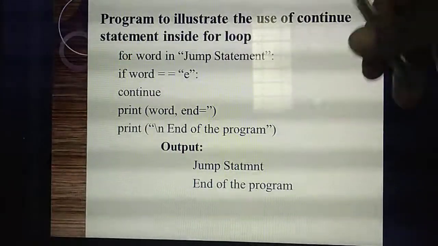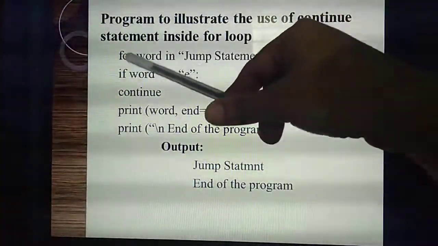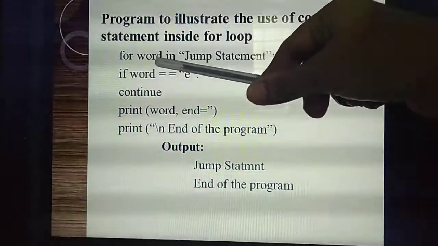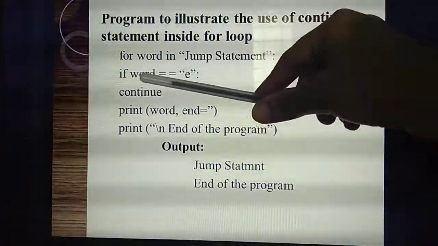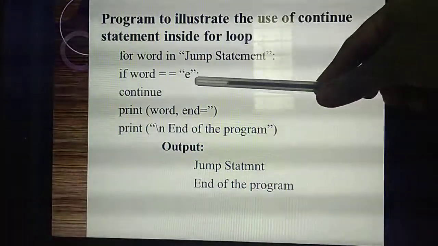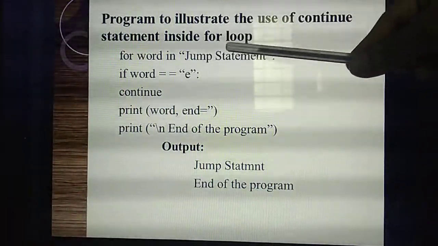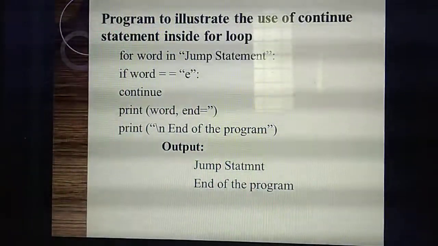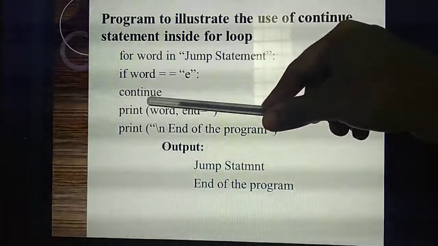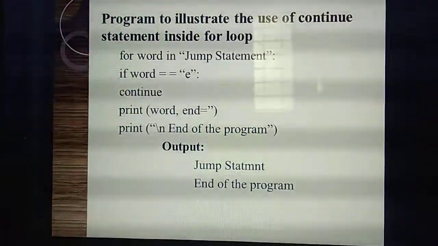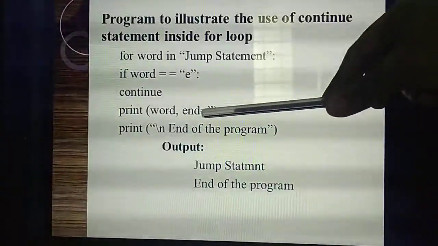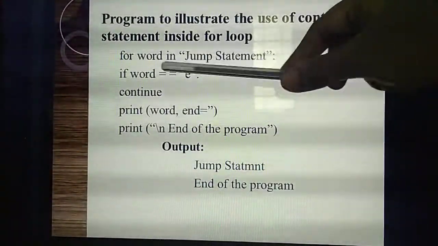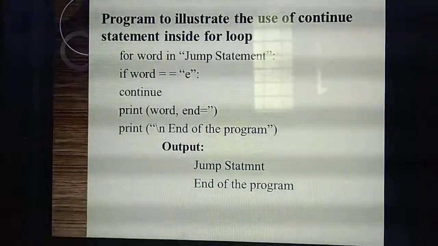Okay, the same program. What's the variable here? Word. Inside the word I am giving the jump statement. Same program only, with the same condition: if word double equal to E. So we are checking whether the letter E is present in the particular word or not. But what keyword are you giving? Instead of break you are giving continue. Next we are going to print the word. Same, so what's the word? This word you need to print. Next I am giving the end of the program.